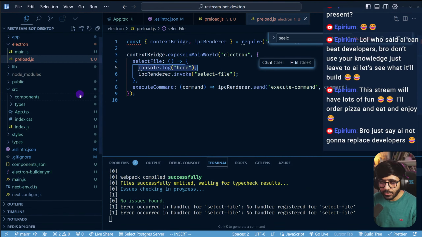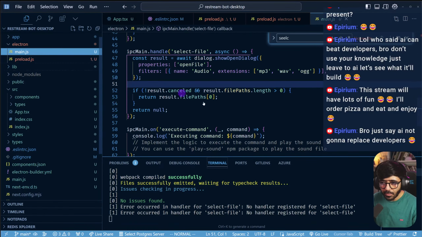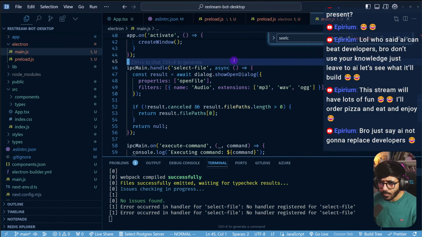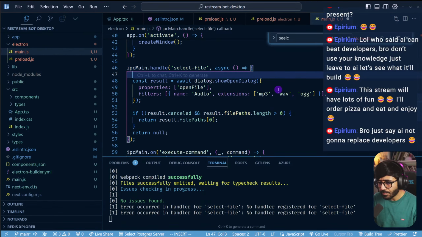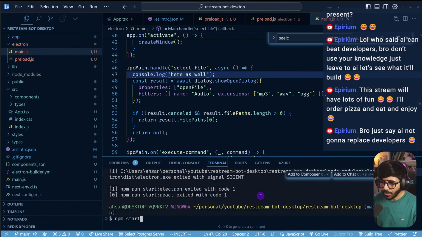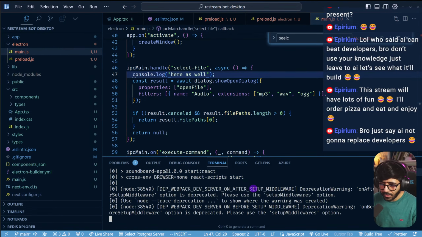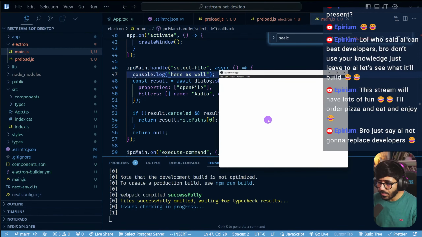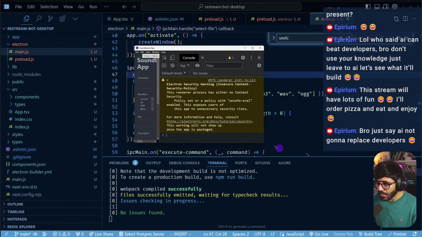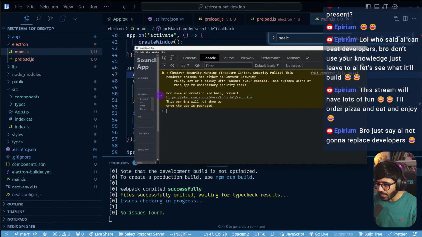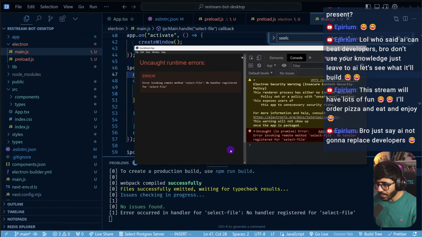So I'm going to try to also see if I can look at it in the preload. So here as well. I'm probably going to have to run this or restart this again. I think maybe that's why it didn't show. Maybe. Let's see. But I would assume if I'm changing something, it reloads it, or Electron reloads it. So if I click this, no issues found, no logs, neither here nor there.